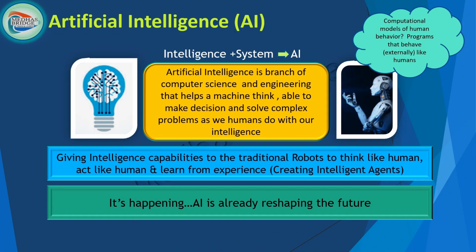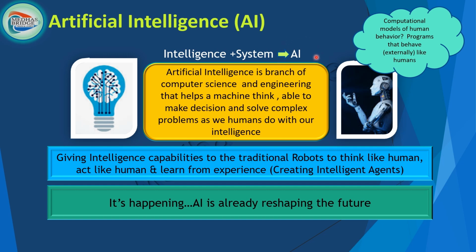Before getting into a deep dive of generative AI, let's recap the basic fundamental concepts that we have learned so far. The first thing we have to see is AI. AI means artificial intelligence. What this means is intelligence plus system is called AI, meaning you are giving intelligence to the system, and a machine that acts like this is AI.